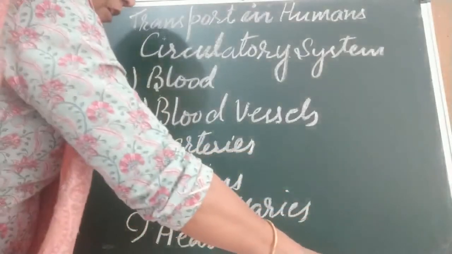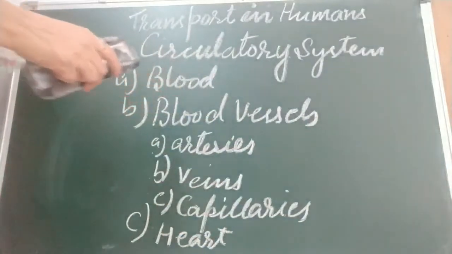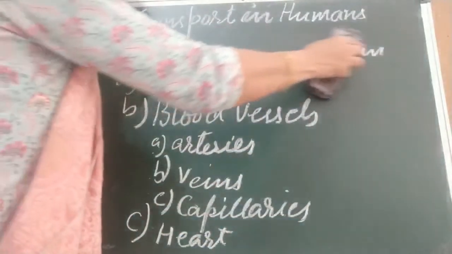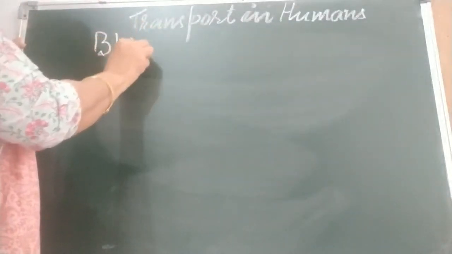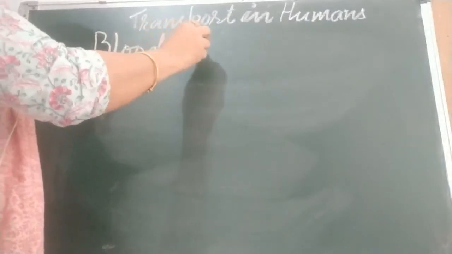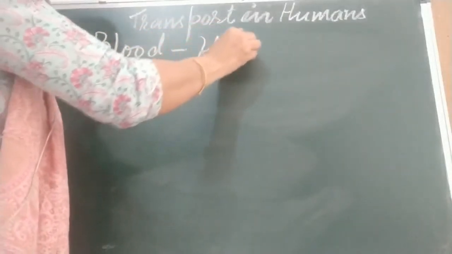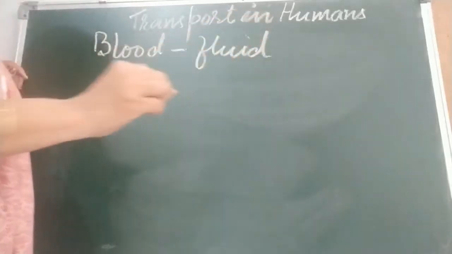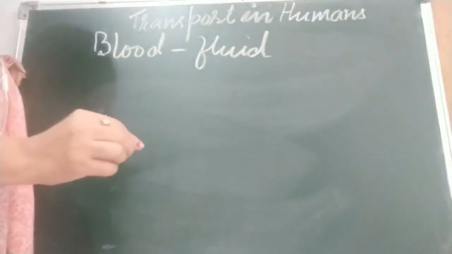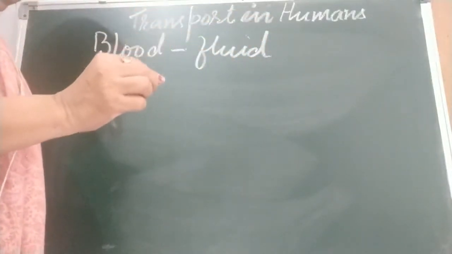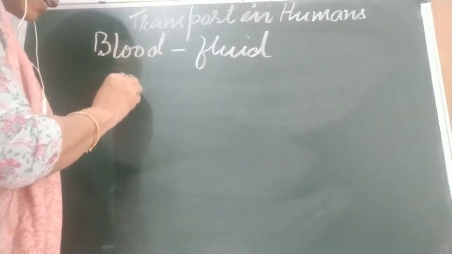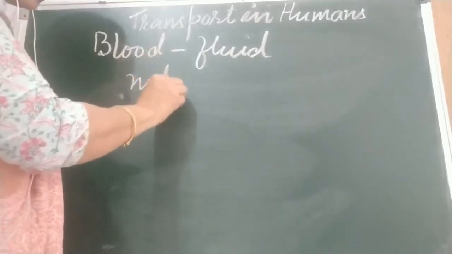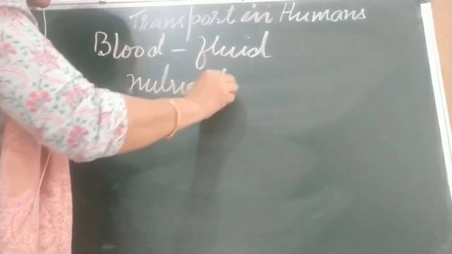Okay. Now we are going to discuss blood in detail. What is blood? Blood is a fluid that flows in the blood vessels. It is a medium which carries nutrients from one part to the other parts.